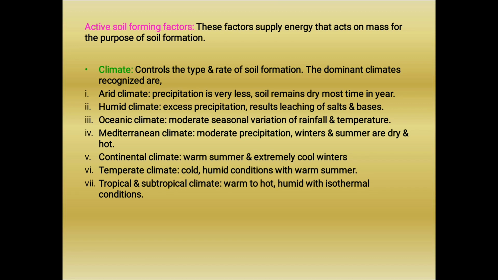So these are the different dominant climatic conditions which are recognized, and according to these different climatic conditions, soil formation rate and weathering rate differ, as well as the type and properties of soil also get varied because of this variation in climatic condition. That's why it is known as an active soil forming factor.